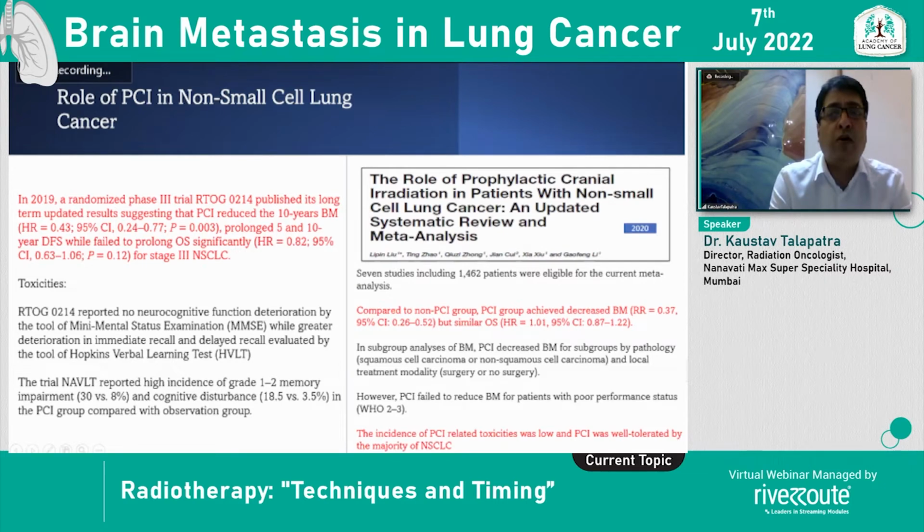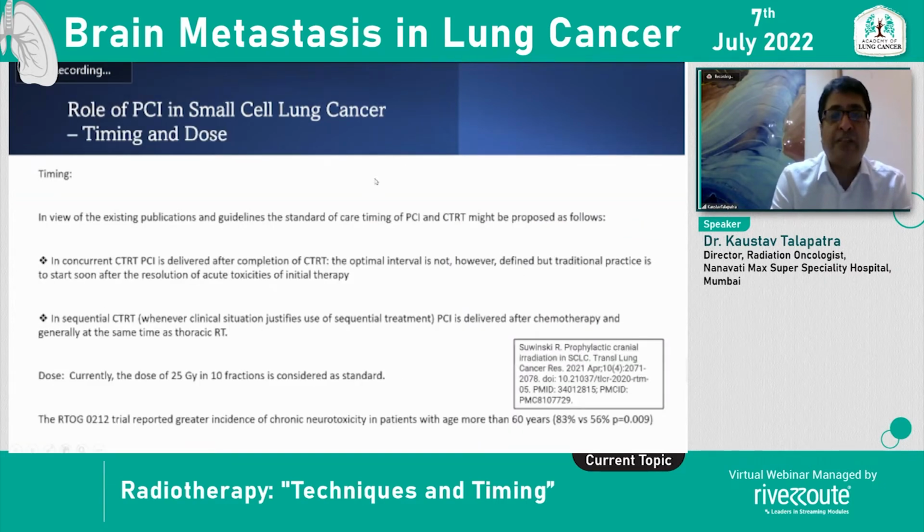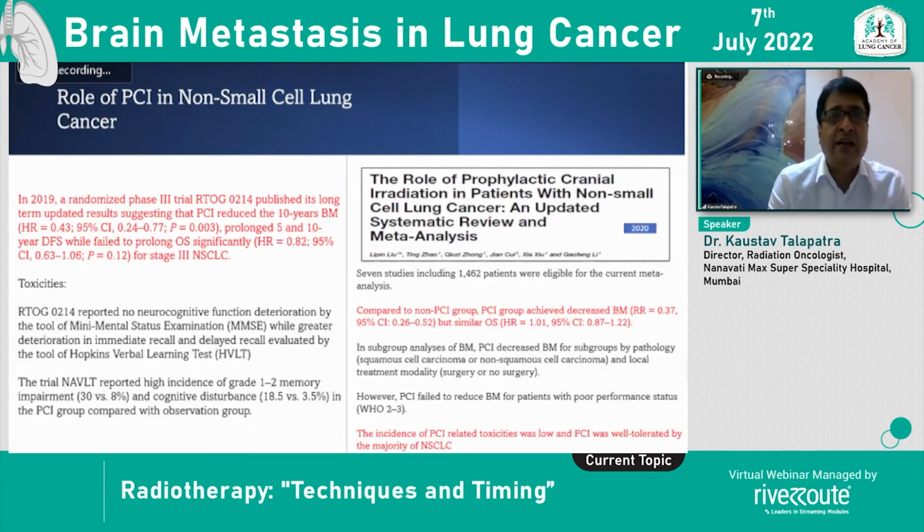RTOG 0212 tried to escalate dose. Some studies have escalated dose just to the tune of 36 gray, but the neurocognitive effects were worse in the dose escalated arm, and dose escalation is really not recommended in small cell lung cancer.